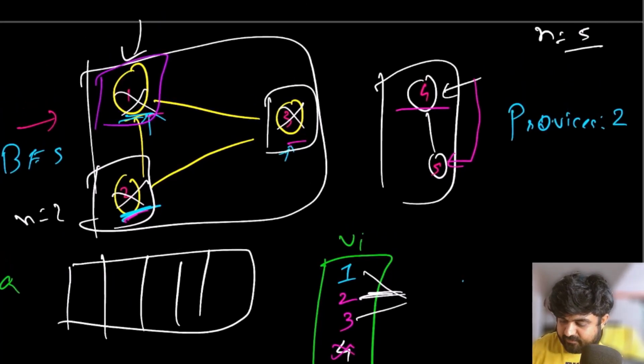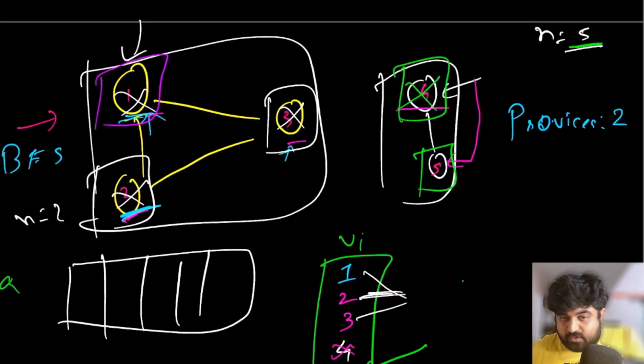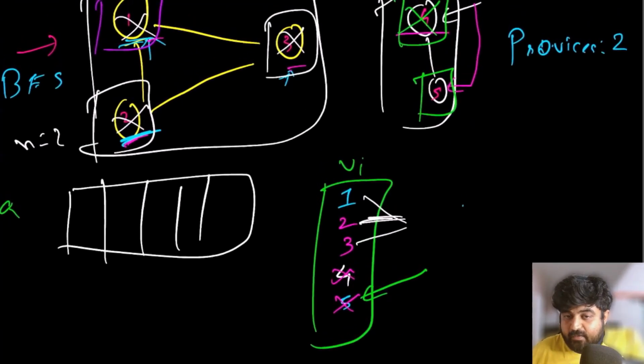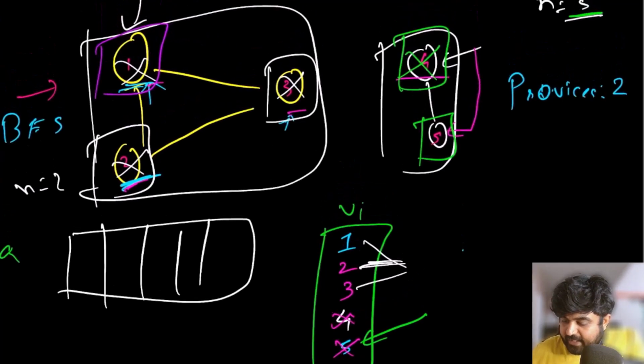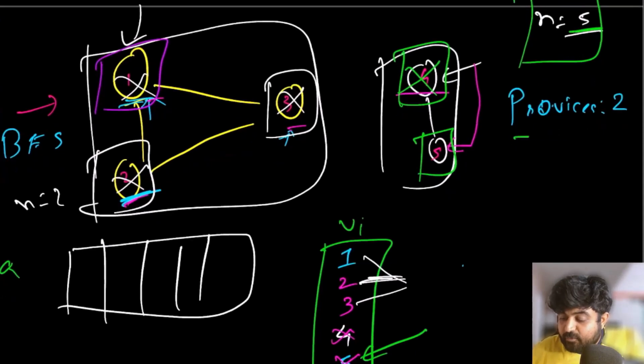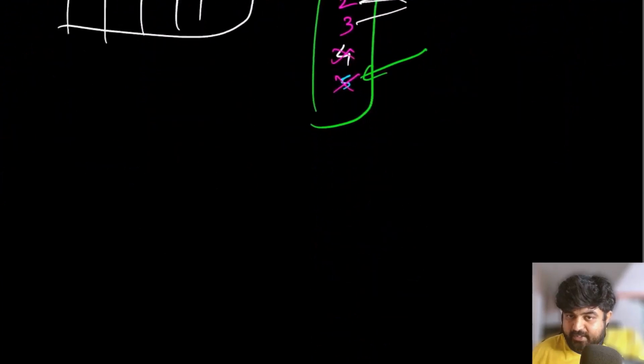Now initially for this n equal to 5, we had gone through 1 to 4. For the 5th value, 5 is also present inside the visited list. So we can define that 5 has also been visited, and because of that, we went through all the nodes or all the cities that we were given, and the number of provinces that we were able to make was 2, which we are going to return as the answer.